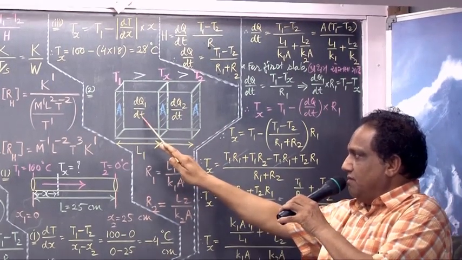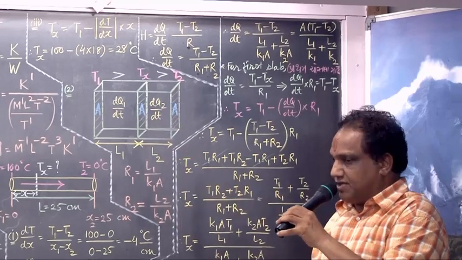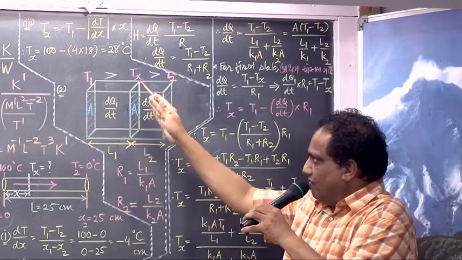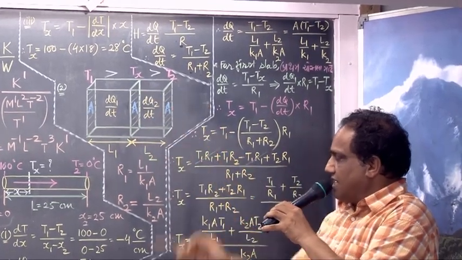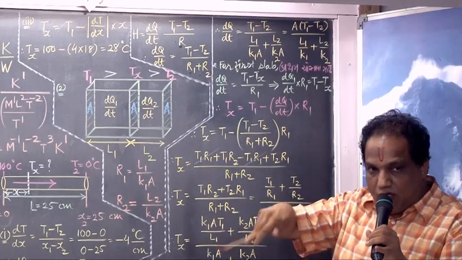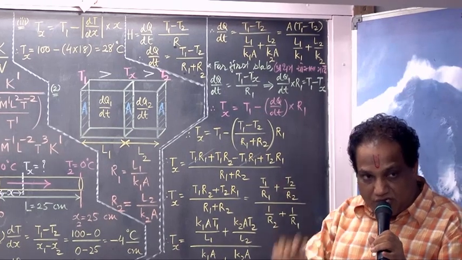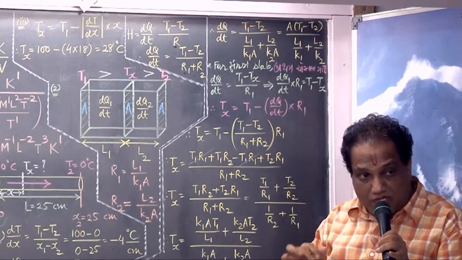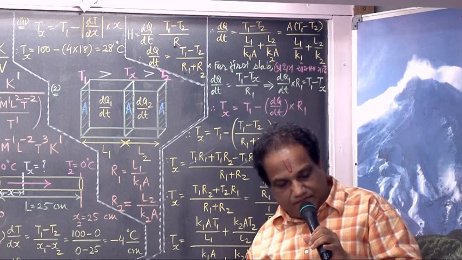Whenever we join more than one slab with their cross-sectional areas facing each other, then the whole construction obtained is known as a compound slab.